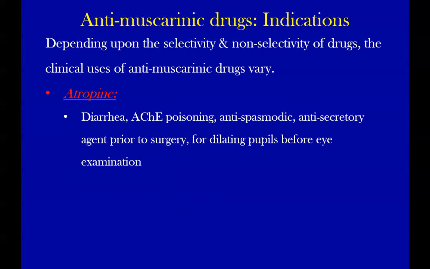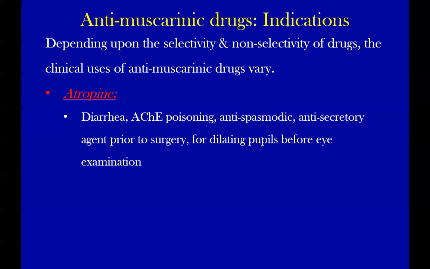Anti-secretory agent prior to surgery. Why do we give anti-secretory agents prior to surgery when the patient is undergoing general anesthesia? Because during anesthesia, if bronchial secretions or oral cavity secretions are too many, the patient is unconscious. Unintentionally, he may inhale them and we call it aspiration pneumonia. So we want to keep him dry. These are the only three anesthetic medications we learn in neuroscience.